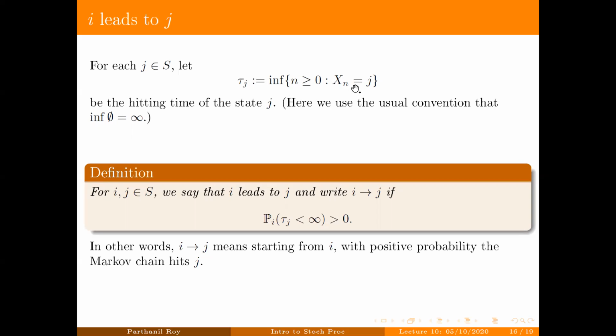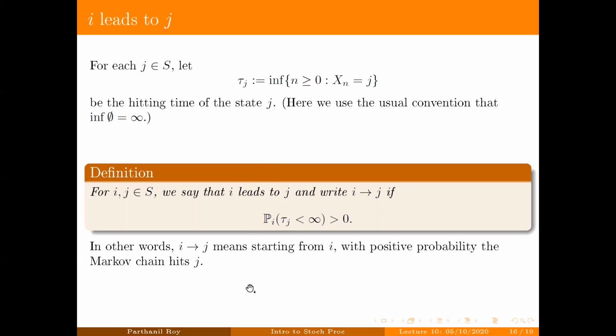So if you start from i and j is i, then you are going to hit at the 0th time point, and therefore tau i would be 0 starting from i. In particular, tau i is finite with probability 1, in fact, not just positive probability.